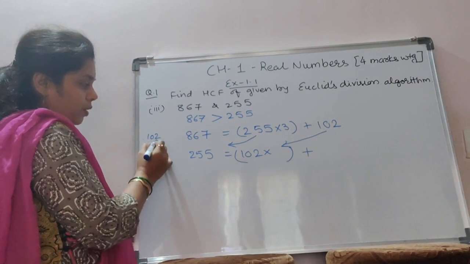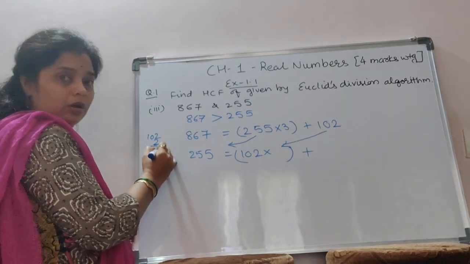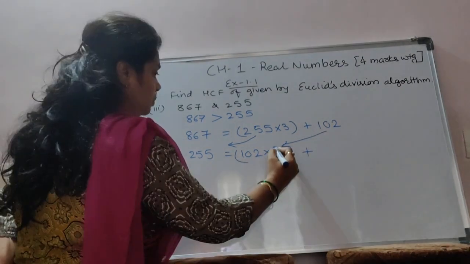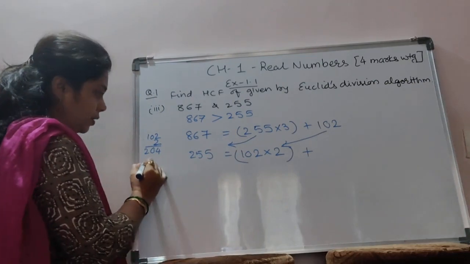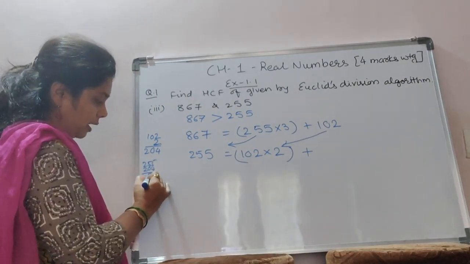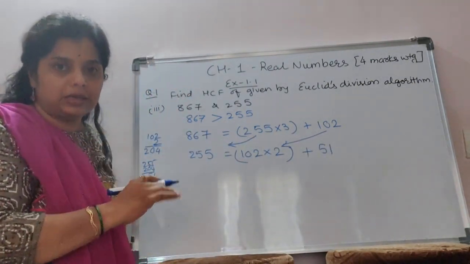Okay. Now 102 multiplied by 3. Let's check. Obviously it is greater. So multiply by 2. 2 2s are 4, 0 and 204. So here it is multiplied by 2. And 255 minus 204 gives 51. So we got 51 as extra. So it is the remainder here.